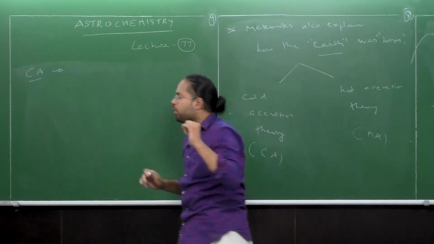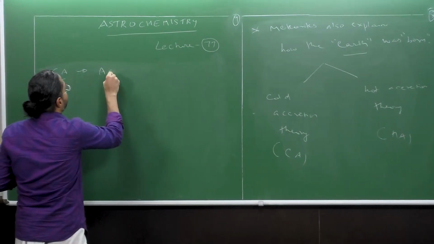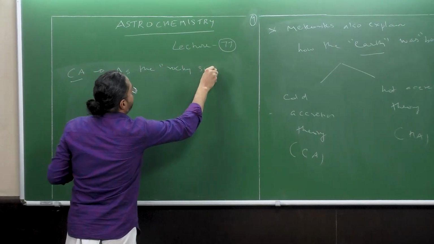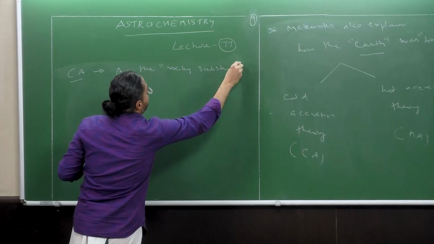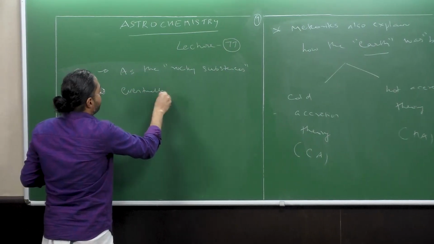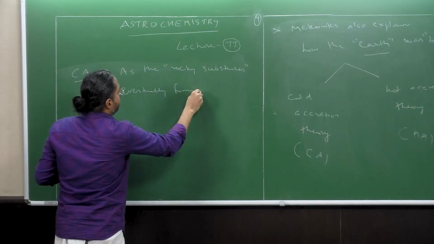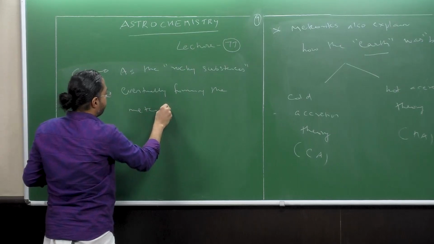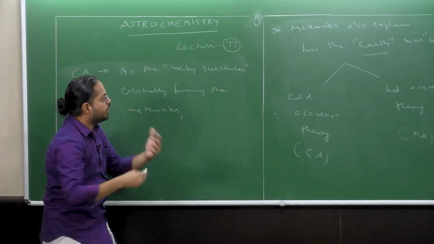So, as the rocky substances, eventually forming the meteorites, separate out